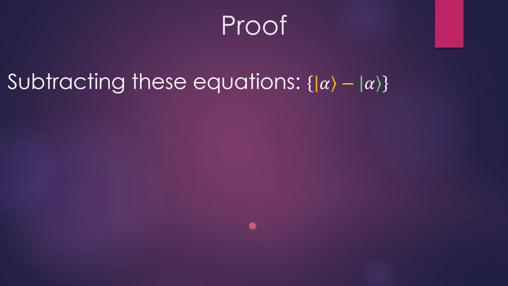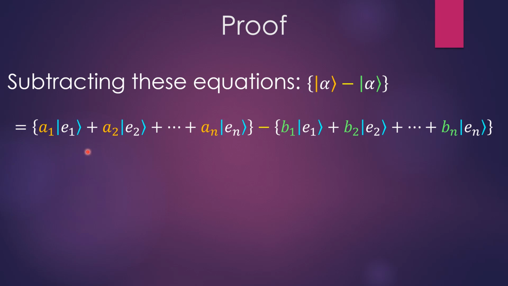Okay, so moving on, how we do this is by subtracting the 2 equations. So we take the orange alpha and the green alpha and then take the difference. If we put them in brackets, we see that we have a minus sign here, and this tells us that we need to distribute this minus sign. Since we know we're in the vector space, we have all the distributivity laws that we need, all the addition laws that we need, and so on and so forth.